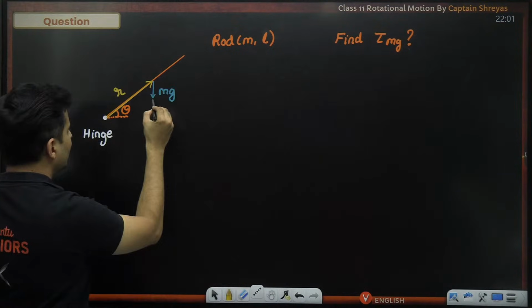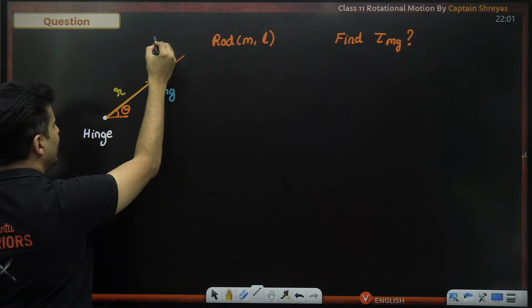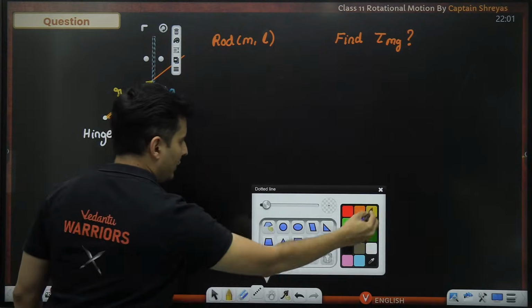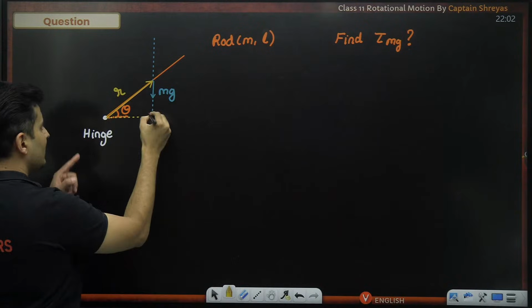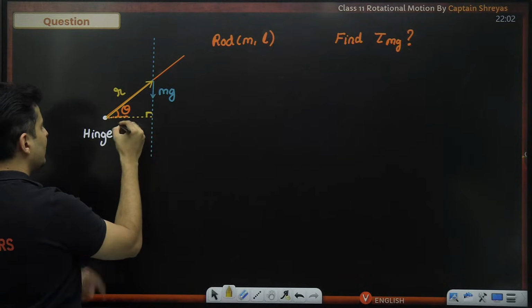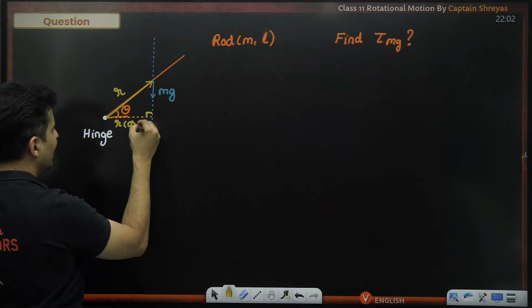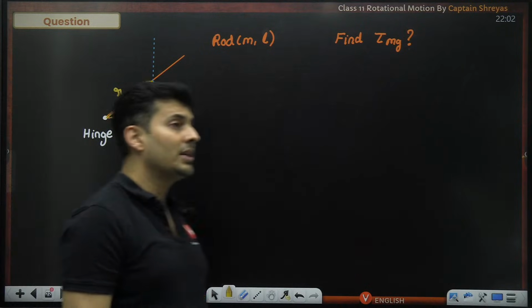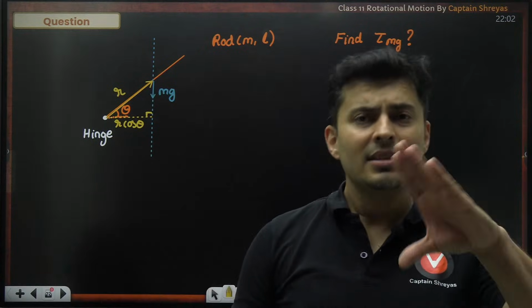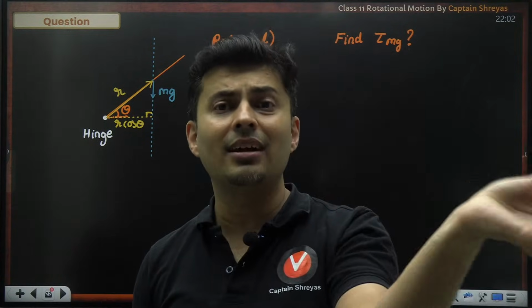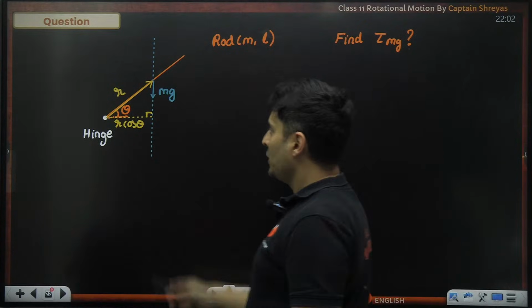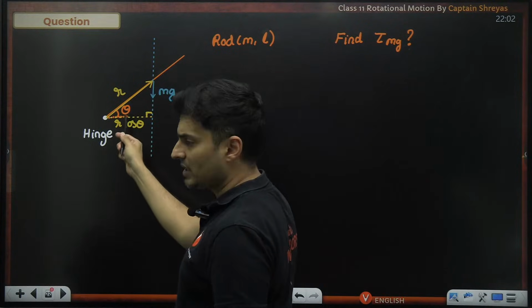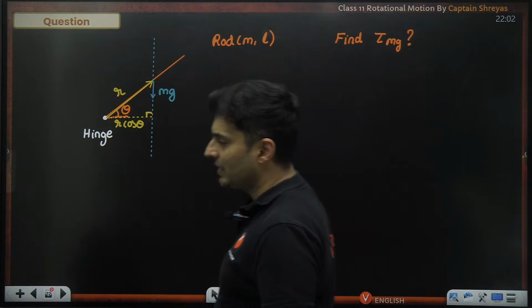Why not take the force and extend its line, then draw a perpendicular on that particular line. This perpendicular drawn is nothing but r cos theta. R cos theta. Don't get scared, sir. Usually it is r sin theta. See, the angle drawn over here is such that it is coming out to be r cos theta. The angle shown over here is theta. If I had taken it here, then it would be r sin theta.